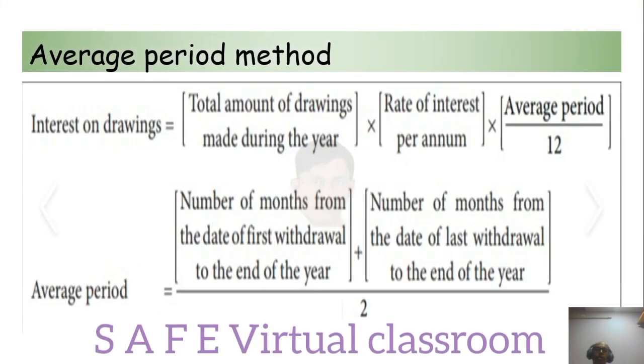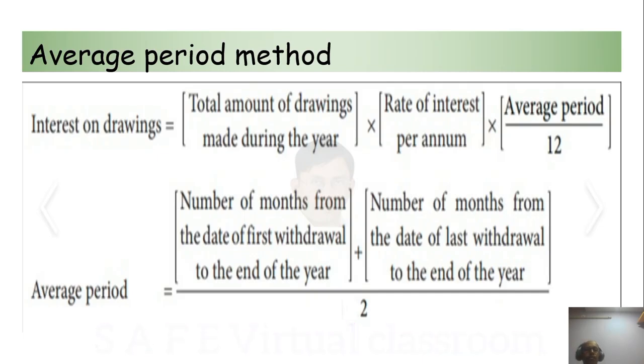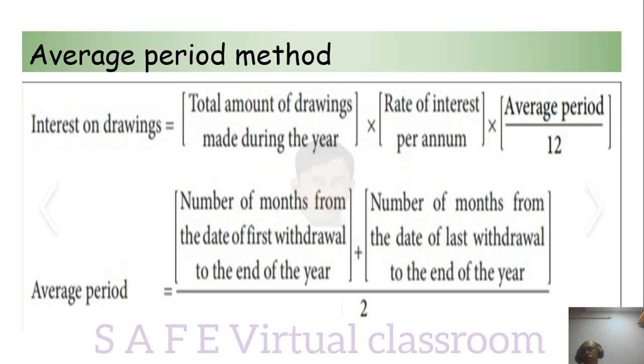So this is the average period method. Interest on drawings is equal to total amount of drawings made during the year into rate of interest per annum into average period divided by 12. Average period is the number of months from the date of first withdrawal to the end of the year, plus the number of months from the date of last withdrawal to the end of the year, divided by 2. Again, average period I have explained to you very clearly. So how to find out average period? I have simplified it for you.